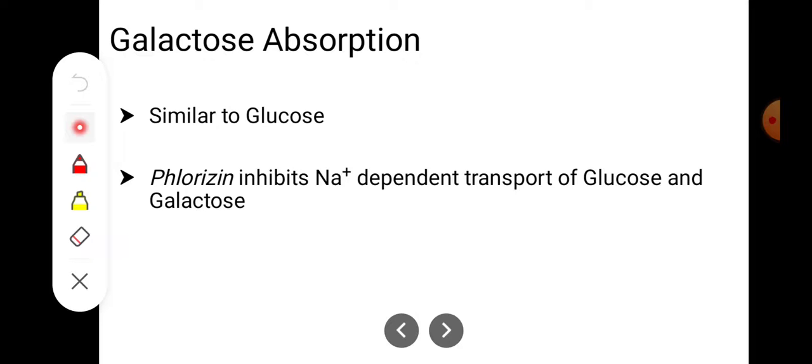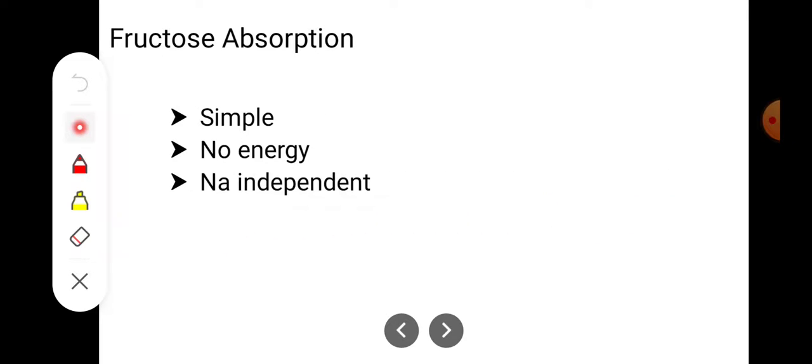Next is about the galactose absorption. It is similar to glucose. So glucose transporters will transport both glucose and galactose. Phlorizin inhibits sodium dependent transport of glucose and galactose. Next is the fructose absorption. It is simple and no energy is needed, and it is sodium independent transport.